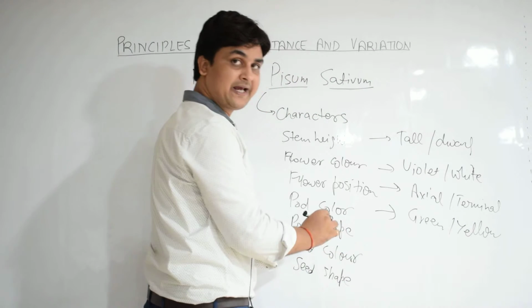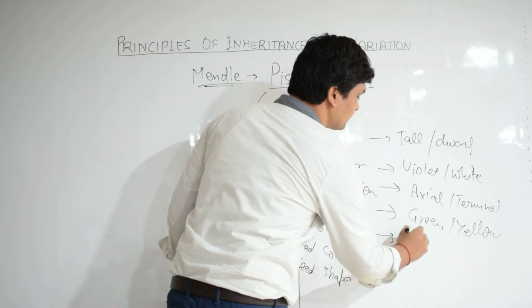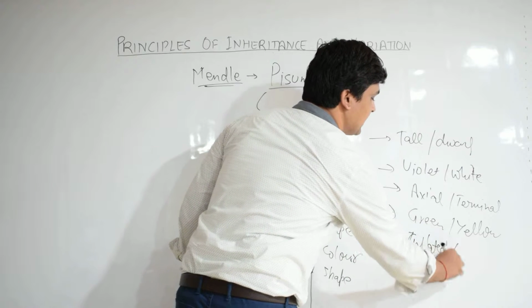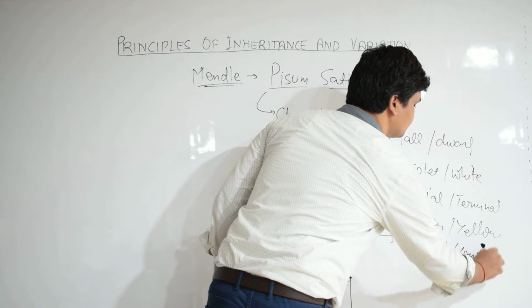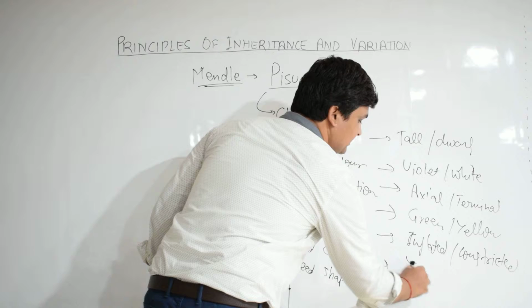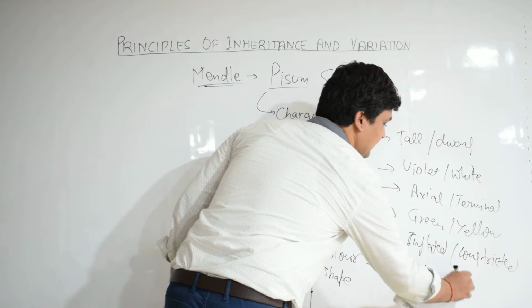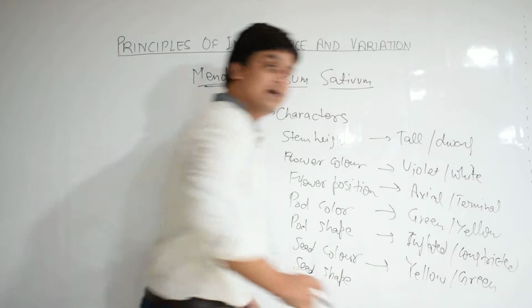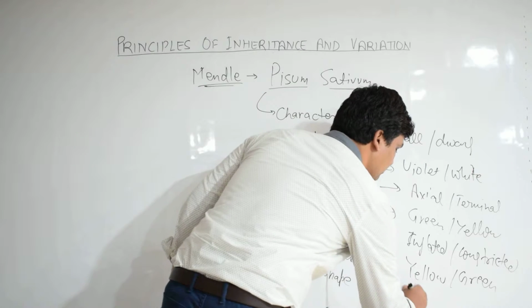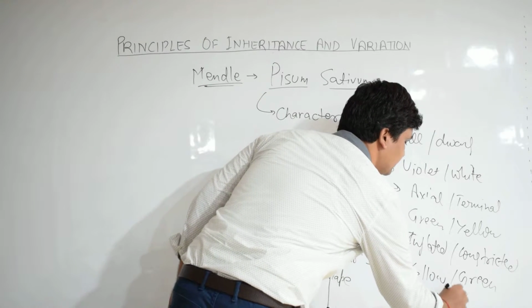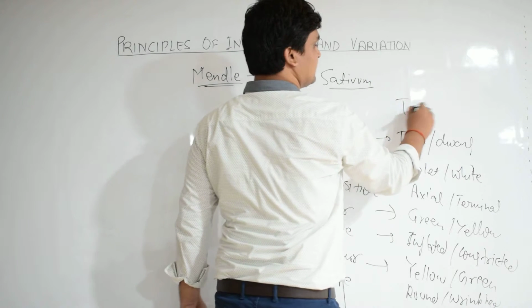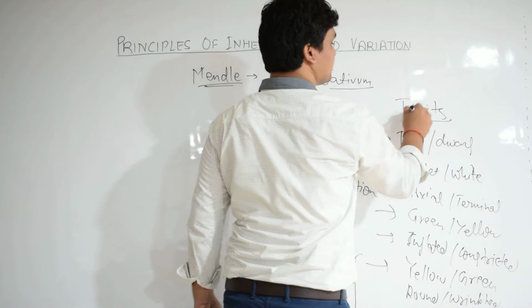For pod shape we have inflated and constricted. For seed color we have yellow and green, and finally for seed shape we have round and wrinkled as contrasting traits.